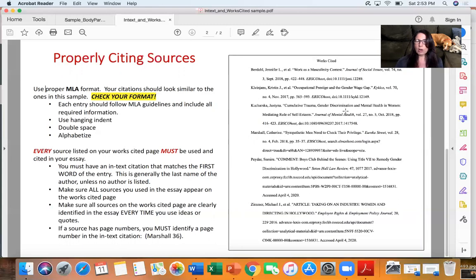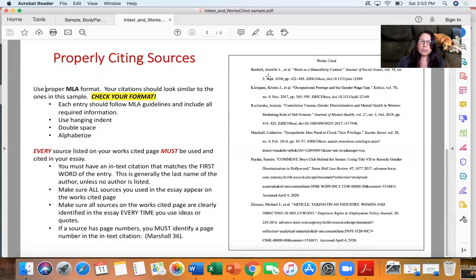So you want to proofread to make sure they're all in MLA. The works cited page should be double spaced. Use hanging indent. That means the first line is at the margin, and then the second and possibly third and other lines are pushed in. I showed you in class how to do that. If you forgot, just send me an email. There's several different ways you can do it, but I can send you screenshots or explain how to do it. So if you don't know how, just let me know.